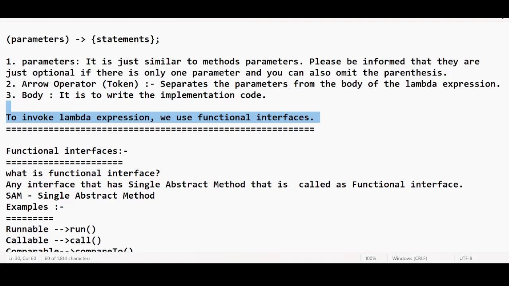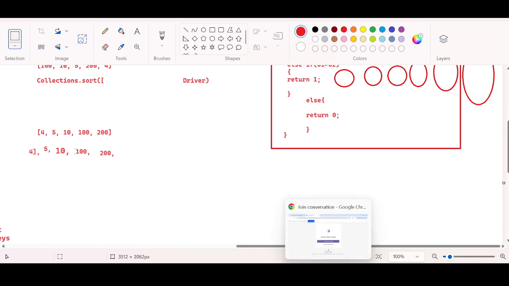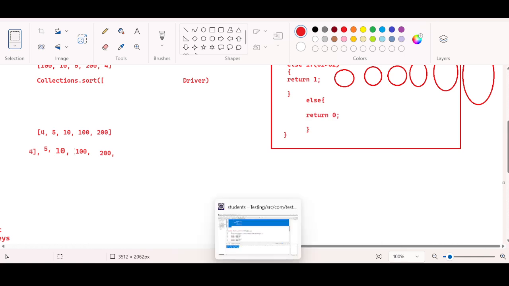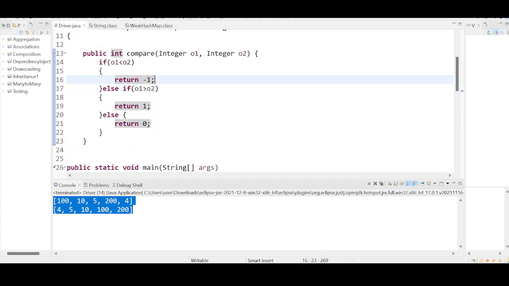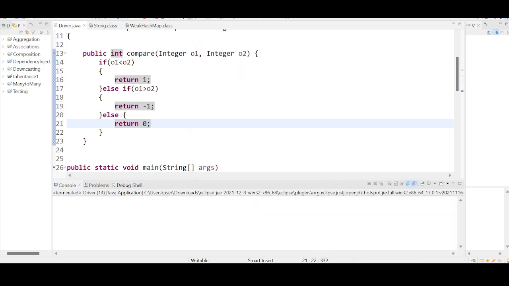Okay. Now if you see, I have an option to manipulate this. I want to customize this. If I change the signs, instead of -1 I take +1, and instead of +1 I take -1, and you see the output, you can customize it. So the output is in descending order now. Previously it was ascending, now it is descending.